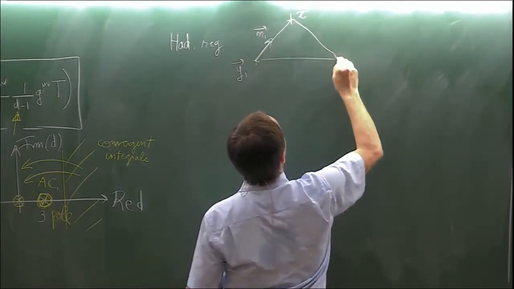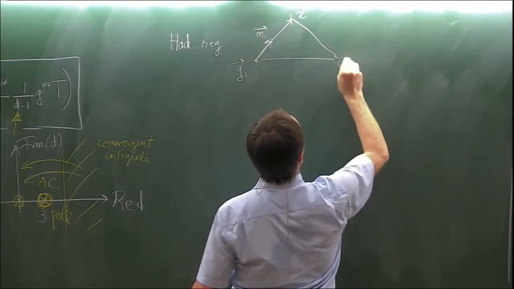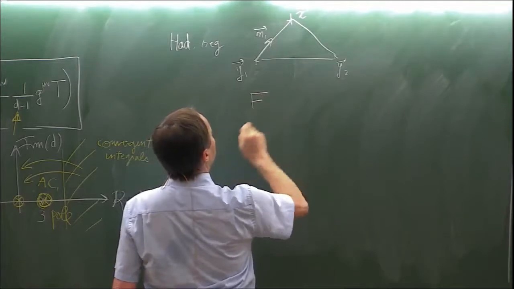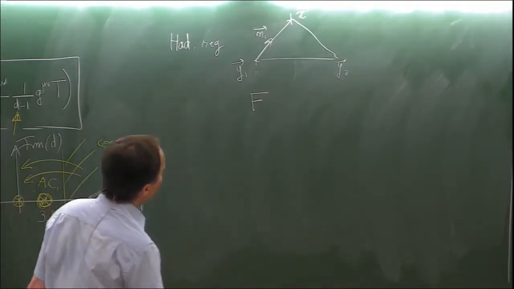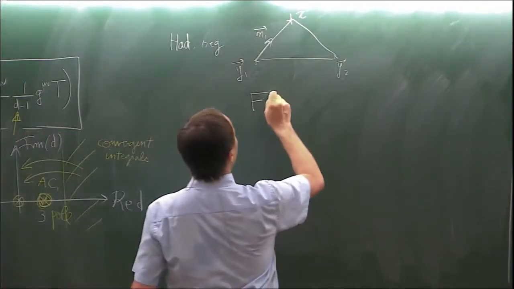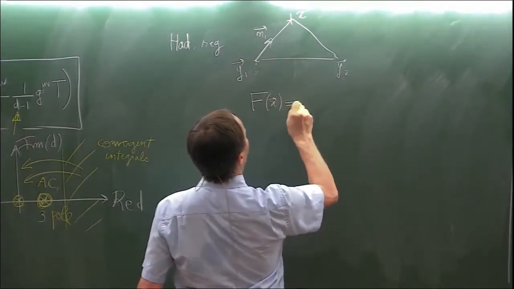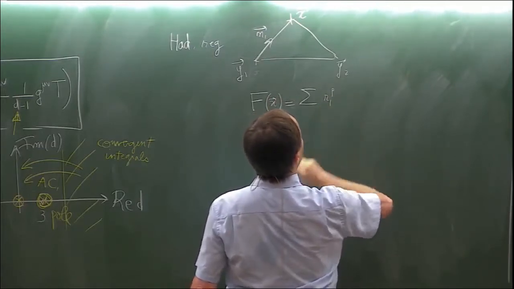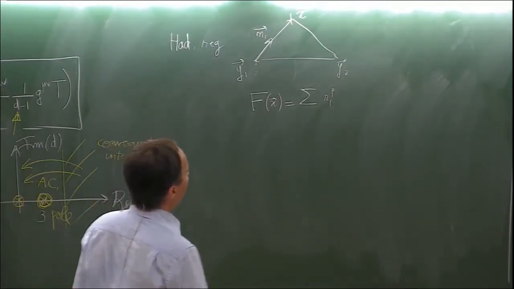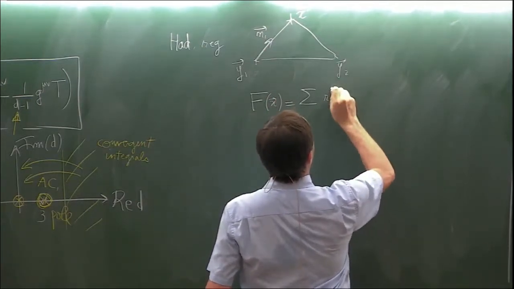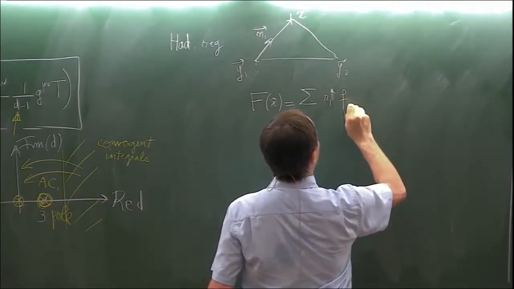You remember that the Hadamard finite part of a function f which is singular around the singularity, you remember that I consider that it is some power r1 to the A times some coefficient.